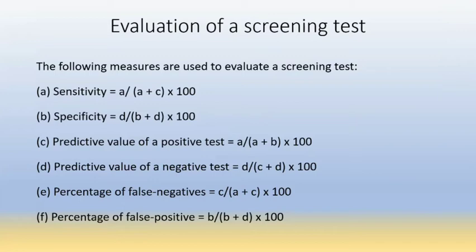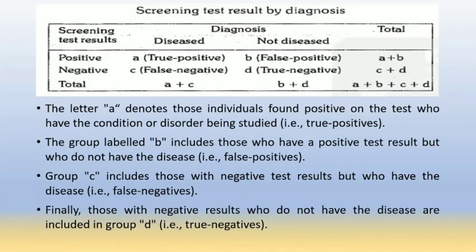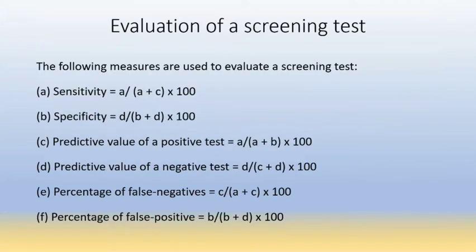A plus C means true positive upon total diseased persons will give us a sensitivity.